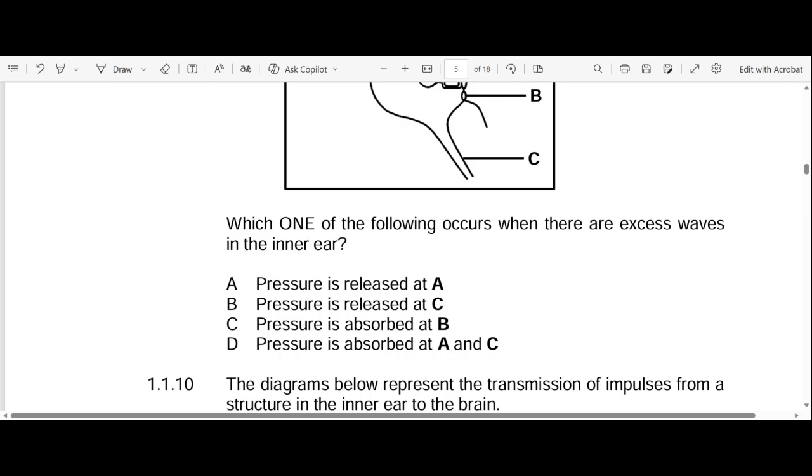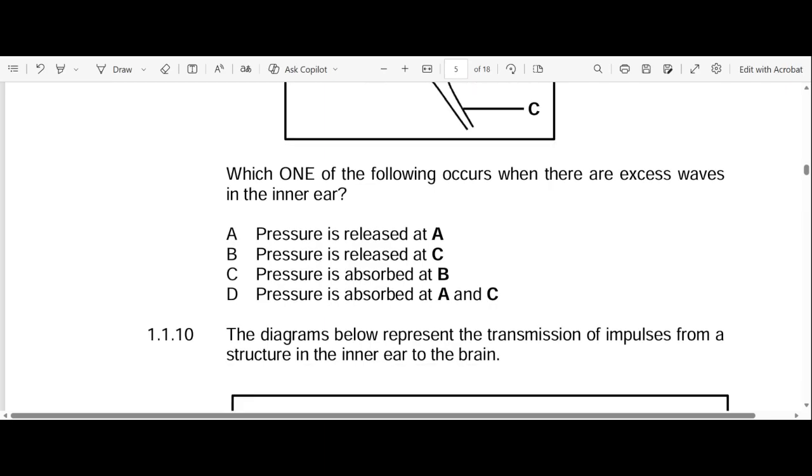B. Because we're speaking about excess pressure waves in the inner ear, and the part responsible for absorbing those pressure waves is structure B, which is your round window. Why is it absorbing excess pressure? In order to prevent echoing. Hope that makes sense. So D is already out of the picture because we already have our answer. So our answer becomes C.